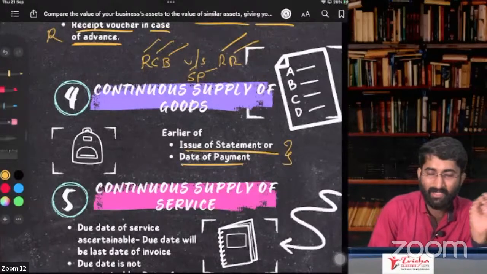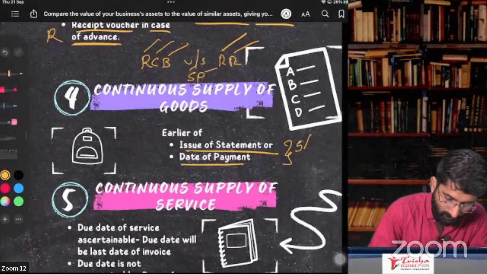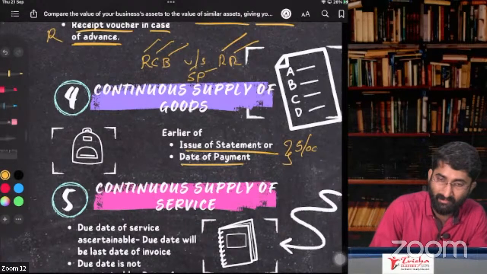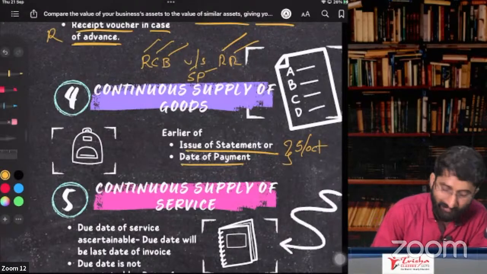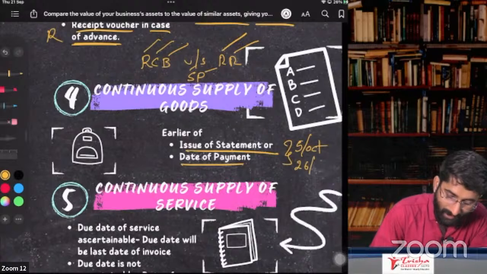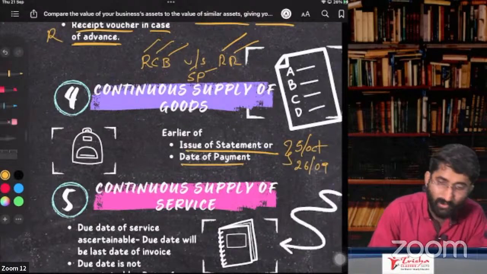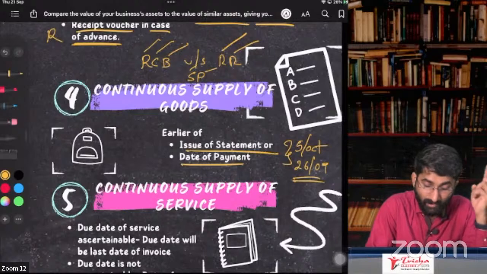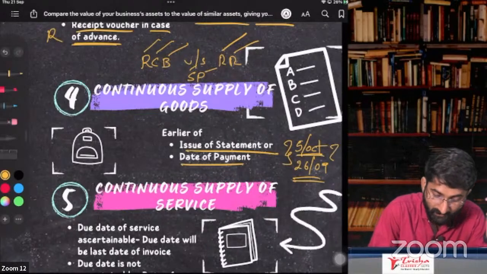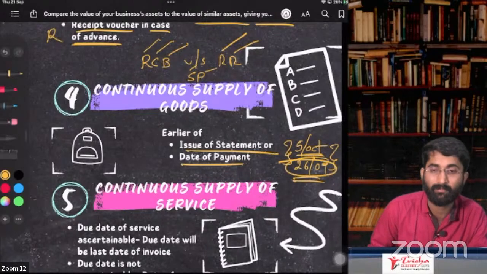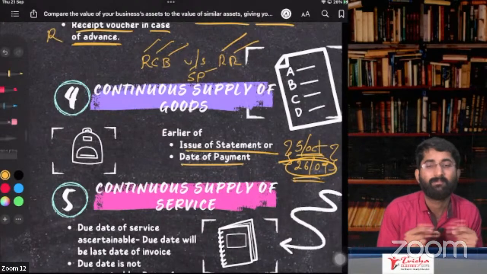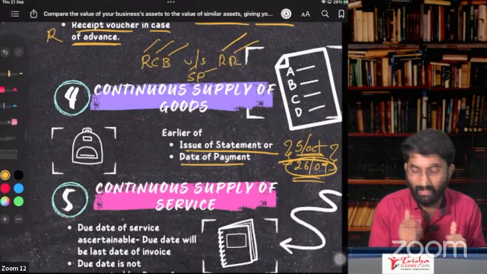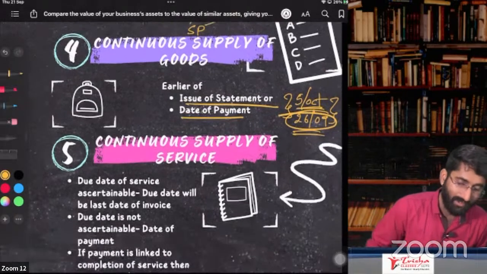So you are getting the statement on 5th of October for September month, but you have paid on 26th of September. Whichever is earlier, which is earlier? 26th of September, that is earlier. Getting this? That is in case of continuous supply of goods.